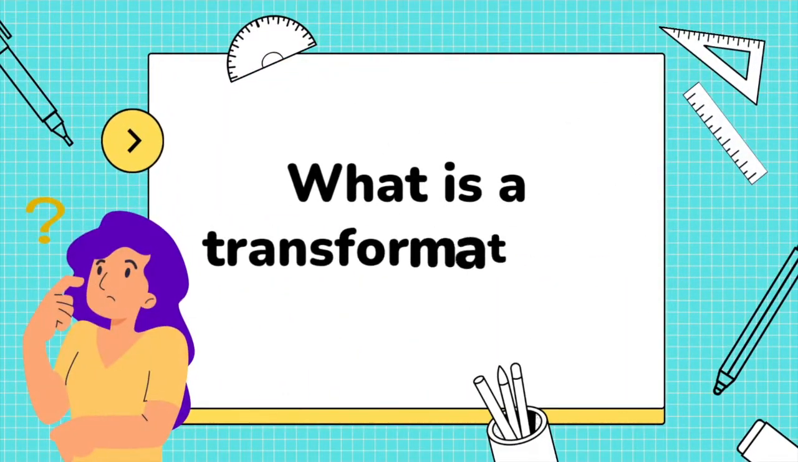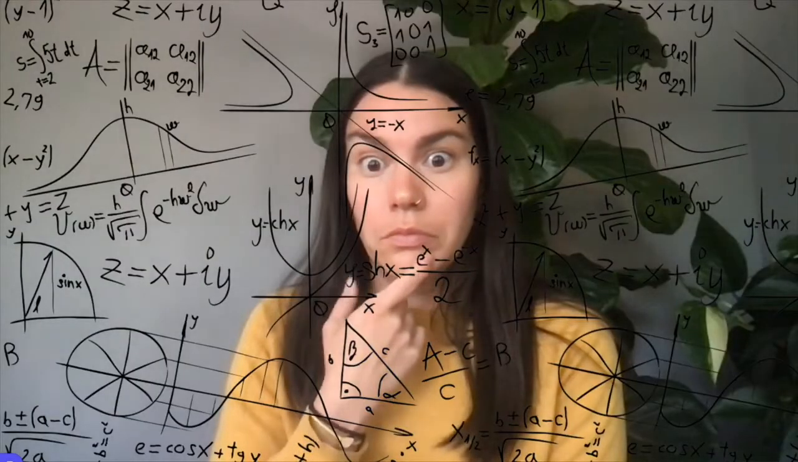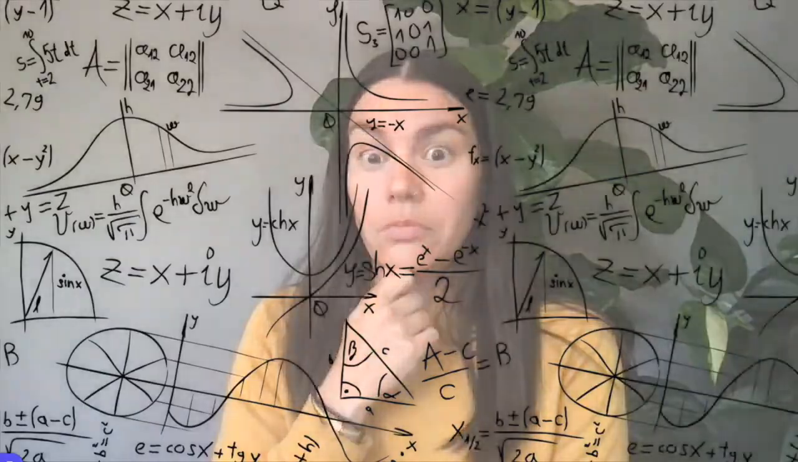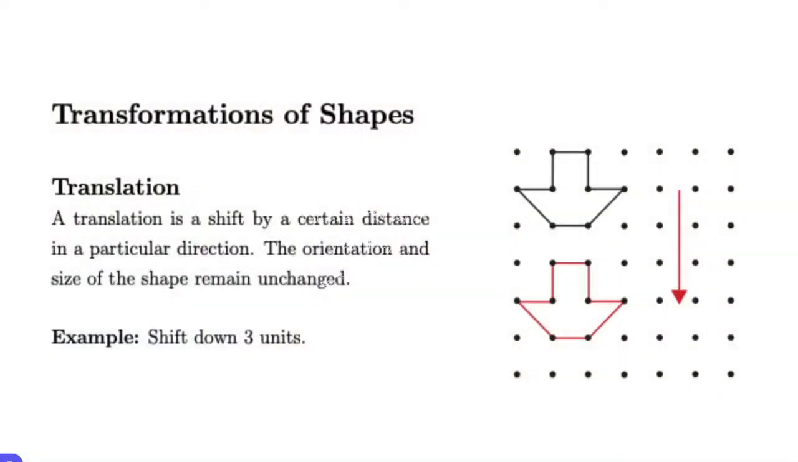What's a transformation? Let's review so that we're all on the same page. There are three types of transformations. The first one is a translation. That is when we shift by a certain distance in a particular direction. The orientation and size and shape of the object remain unchanged. So in this example, we're shifting down 3 units.